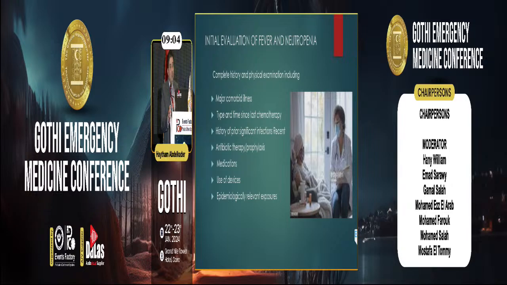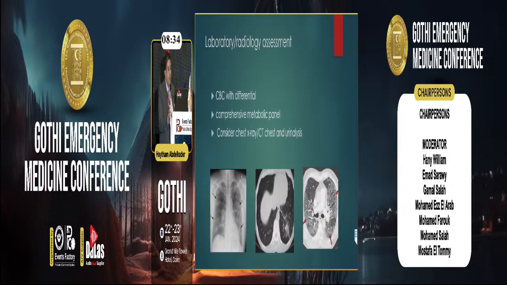And this is very, very important because most of our patients use a port, and the site of the port may be the site of infection. So when we take the blood culture, we also have to take a sample from the devices that we use for the patient. And we also have to ask epidemiologically if there are other relevant exposures. Then comes the laboratory and radiological assessment.